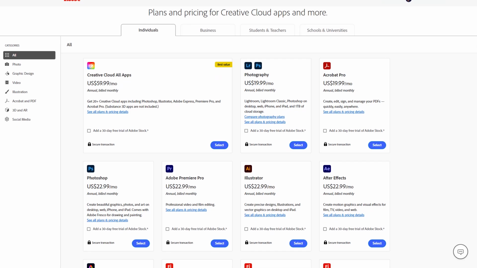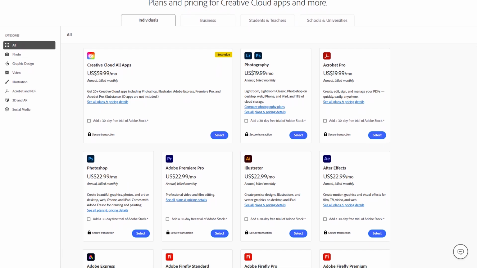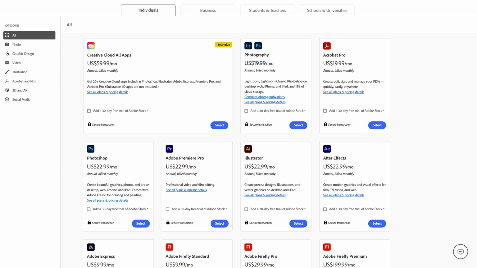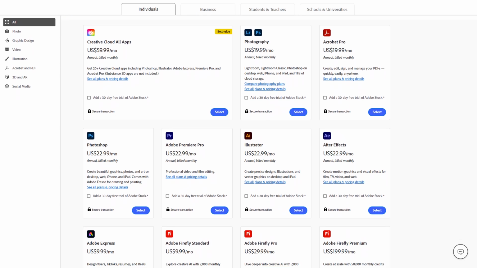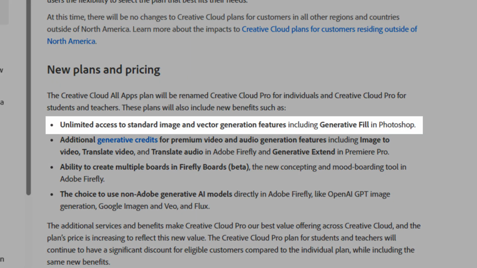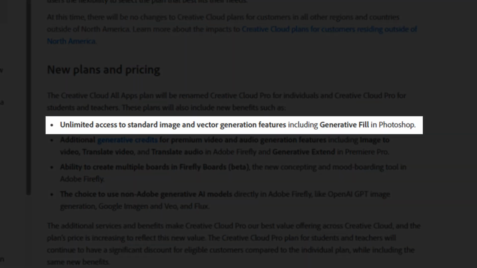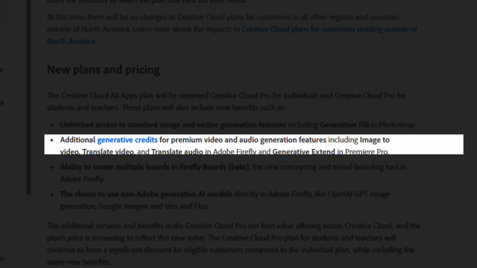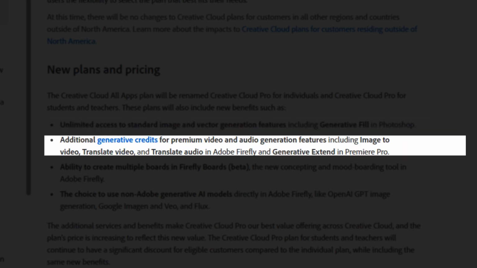Now, the premium Creative Cloud All App plan will now be renamed to Creative Cloud Pro for individuals and Creative Cloud Pro for students and also teachers. And the new plan will come with a few things, which includes unlimited access to standard image and vector generation features, which includes the generative fill that exists in Photoshop, which is kind of cool to have in Photoshop. There's also an additional generative credit for premium videos and also audio generation features, which includes image to video, translate video, and translate audio in Adobe Firefly and generative expand in Premiere Pro.